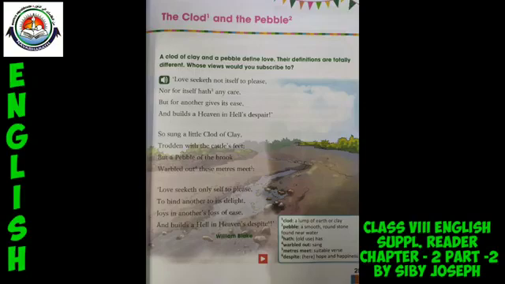As we get into the poem, we can say that the poem stages a conversation between the clod and the pebble to make a point about the love of nature. Or we can simply say that the poem is in a conversational mode. The clod and the pebble are talking to us. They are expressing their own different notions about love.